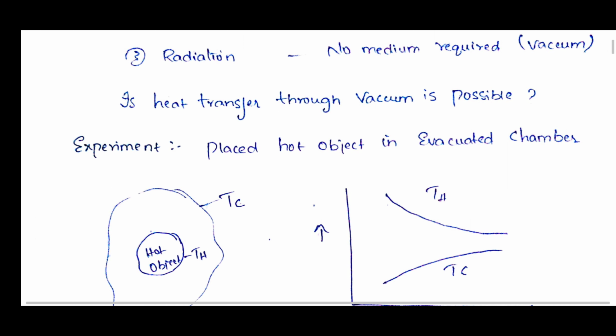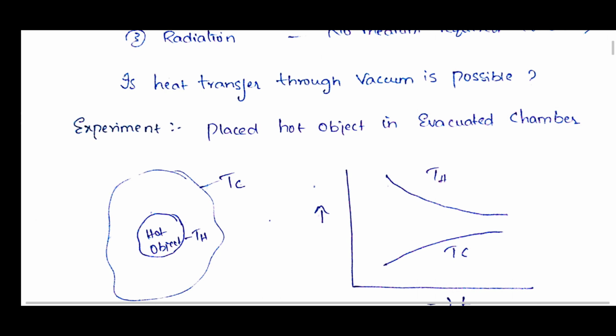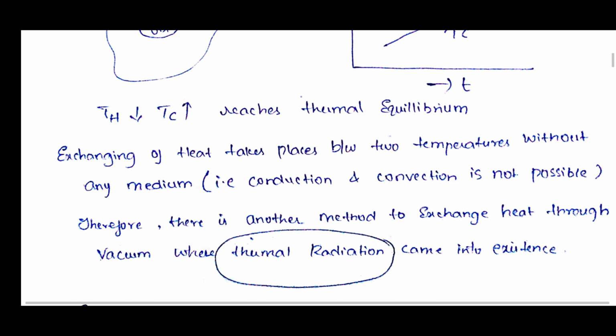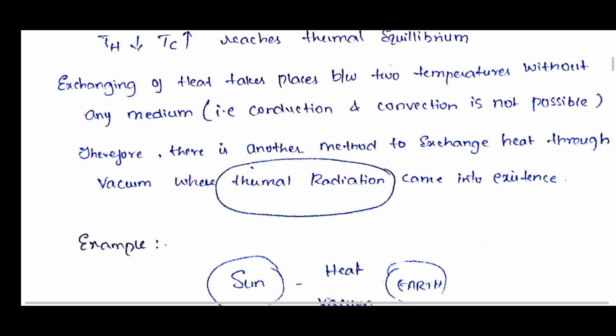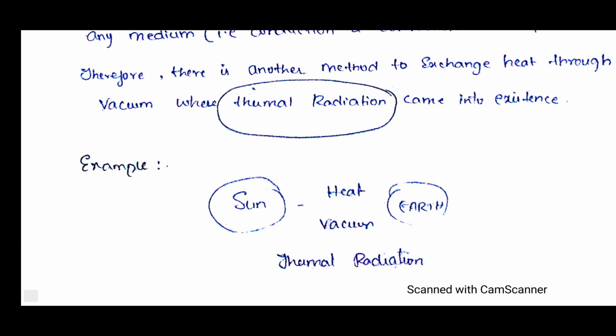Then, without a medium, there is heat exchange taking place. There thermal radiation came into existence. Okay, that is called thermal radiation. The best example for thermal radiation is, as we know, the sun and the earth. We are feeling that heat which is coming from the sun.